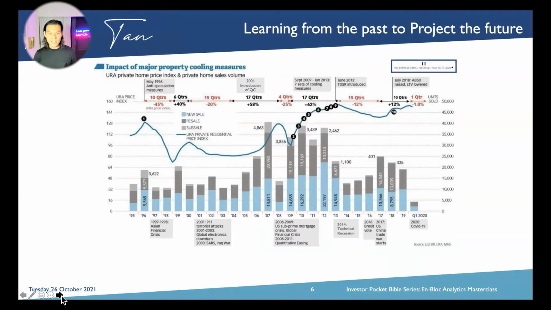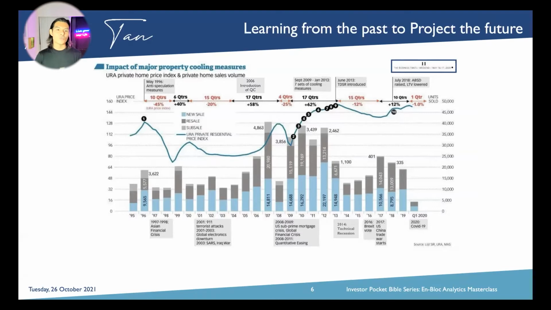On the left side of the chart, on the left axis, you will see 0 to 160, and this is measured by the URA price indexes only for non-landed private homes. How are these indexes measured? By three different buying behaviors. Firstly, new home sales, buying directly from the developer. Second, resale, buying from the open market. Thirdly, sub-sale, buying from someone else that bought from the developer directly within the first year of TOP and before.